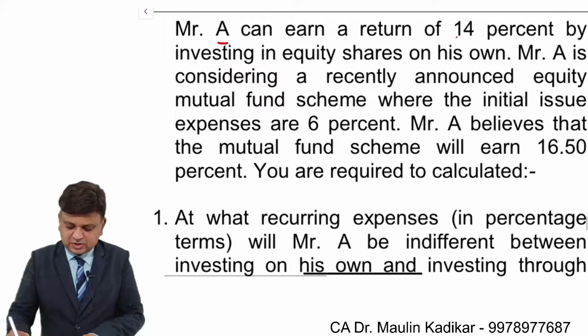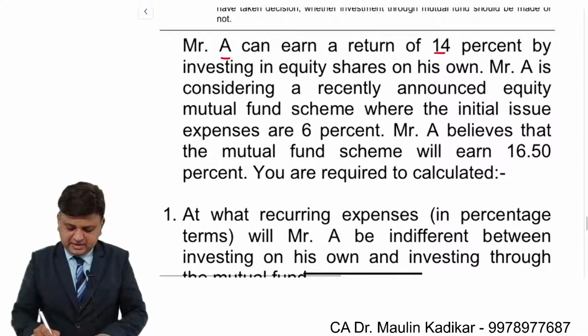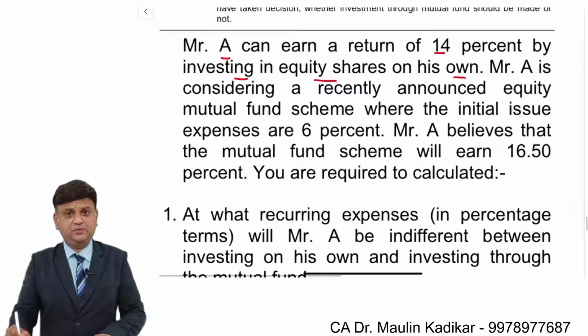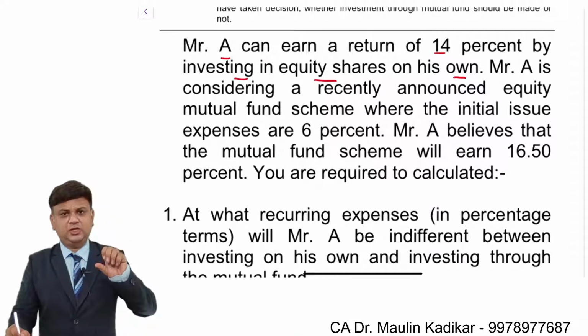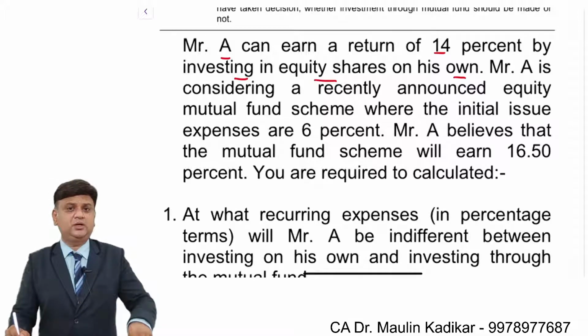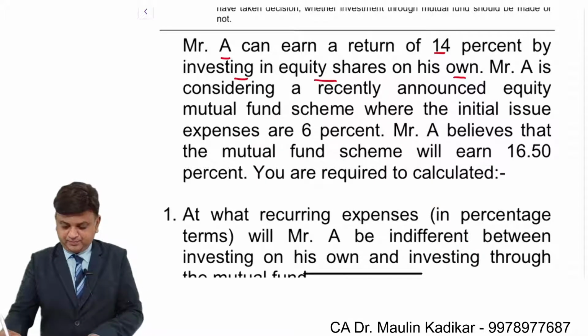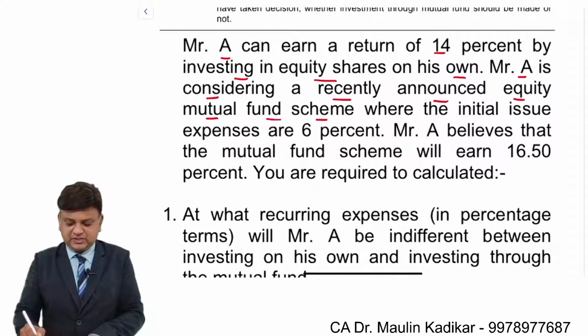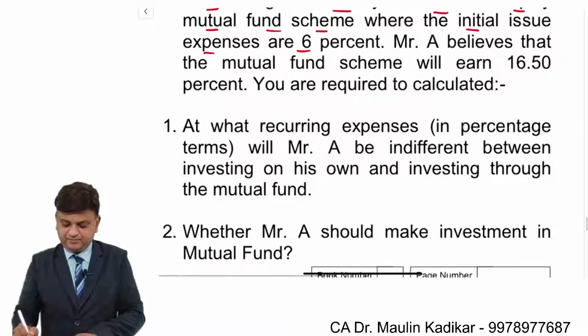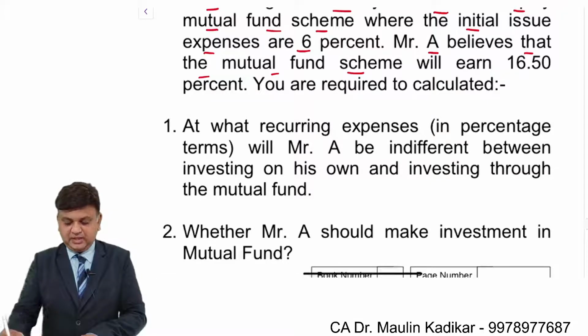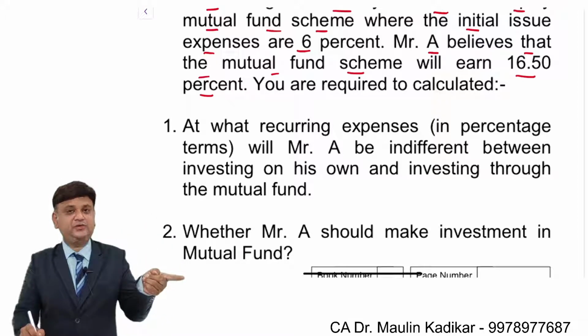Mr. A can earn a return of 14% by investing in equity shares on his own. So he has the knowledge, and with that he will be able to earn 14% by investing in equity shares on his own. Mr. A is considering a recently announced equity mutual fund scheme where the initial expenses are 6%. Mr. A believes that the mutual fund scheme will earn at the rate of 16.5%. So the rate of earning of the mutual fund scheme is given this time.